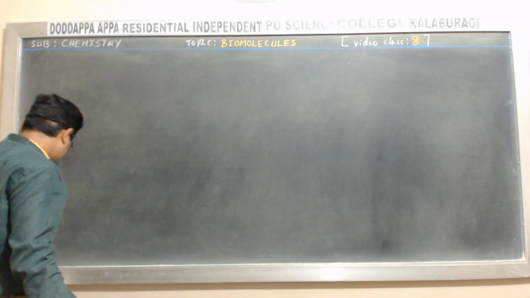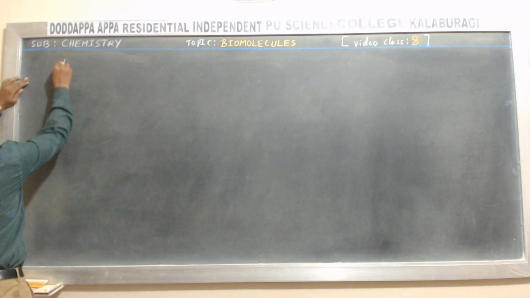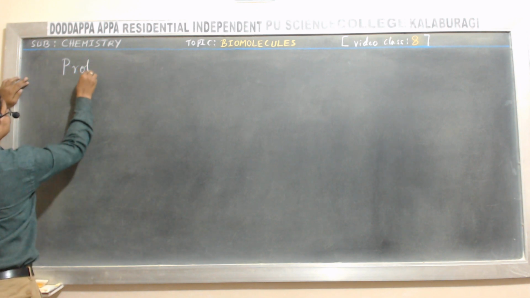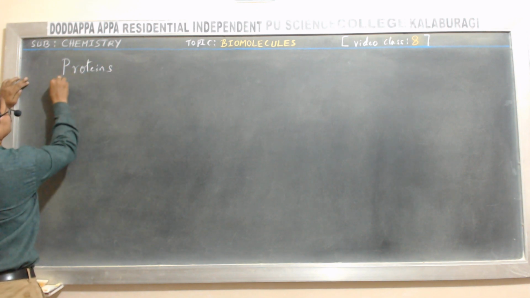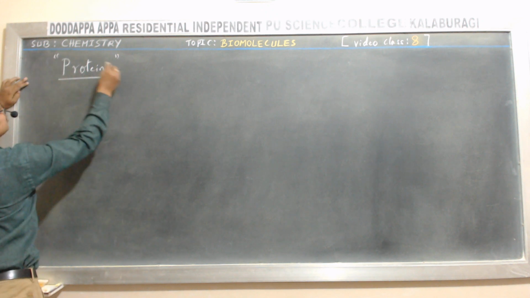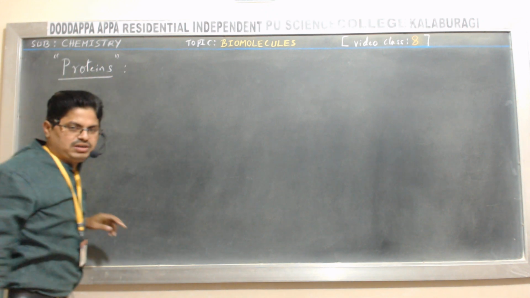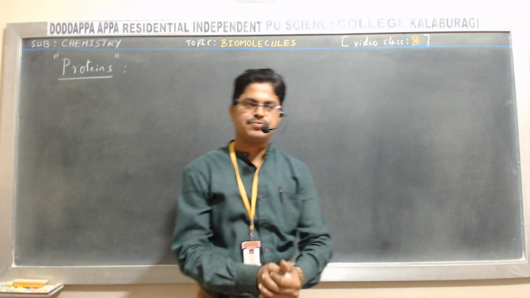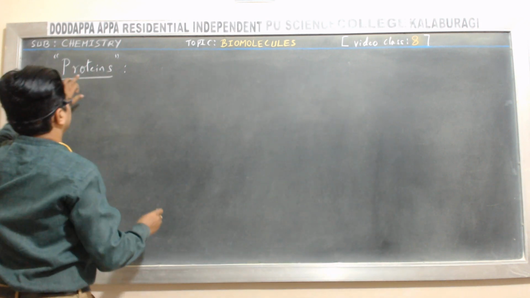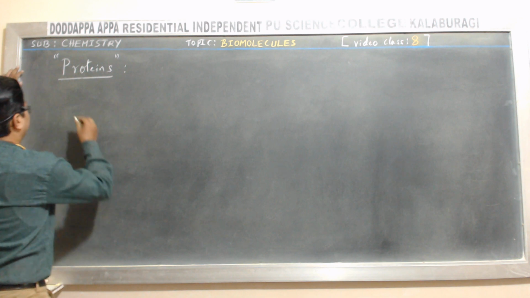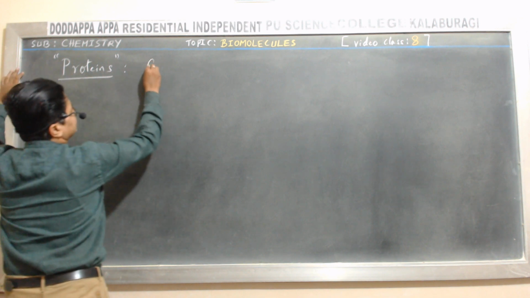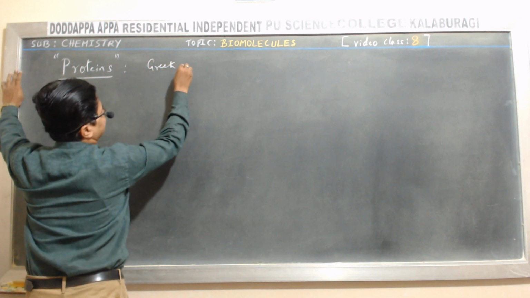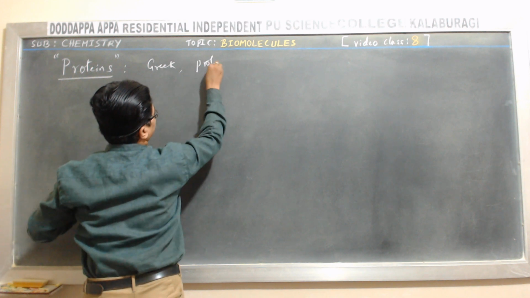Okay, students, next, proteins. What is the meaning of proteins, or define proteins? Of course, the term protein is derived from what? Greek. It is derived from the Greek word proteus.